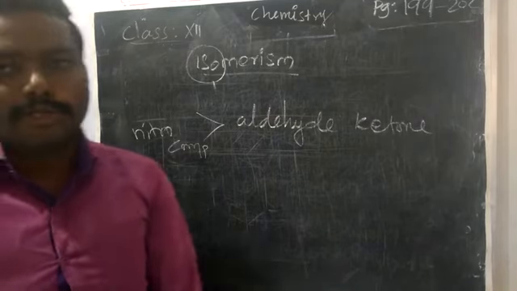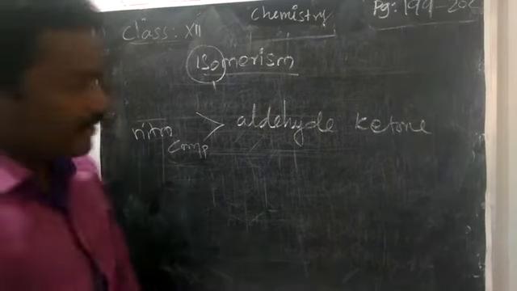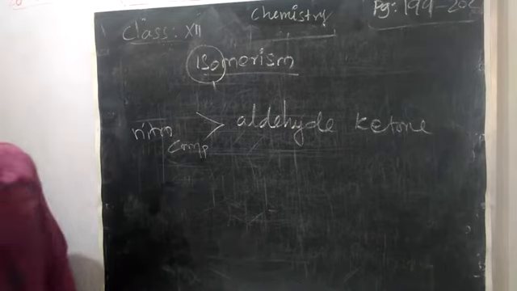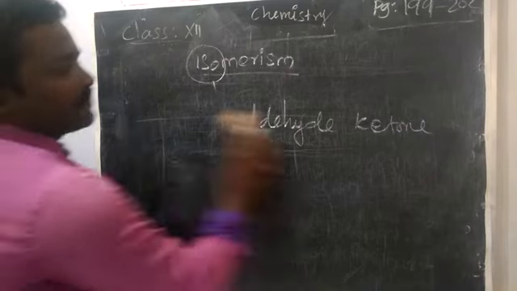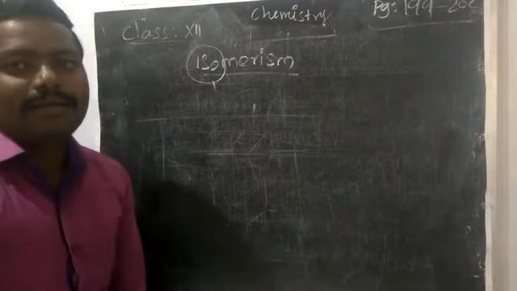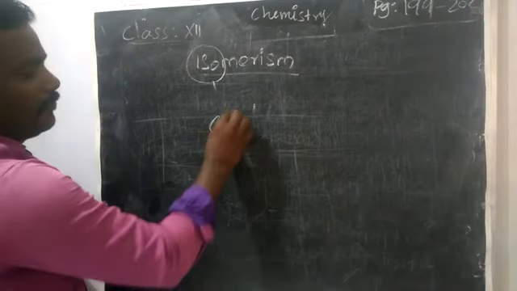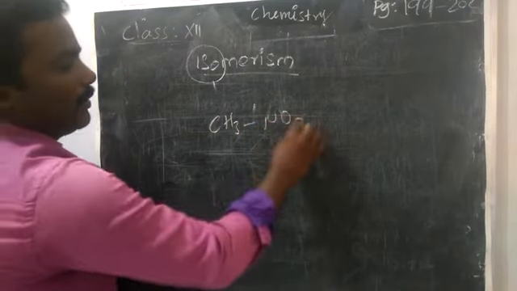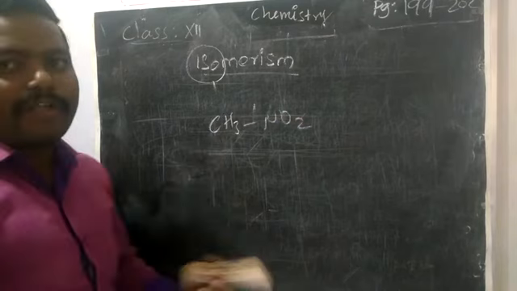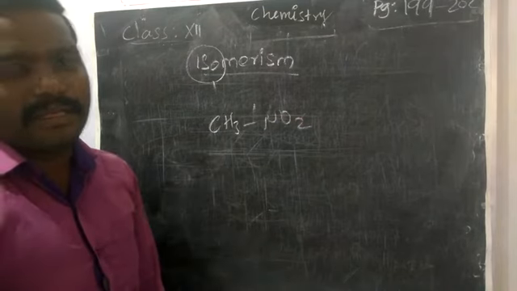Then we may compare a highly substituted alkyl nitro compound with a less substituted one. See, if you take CH3NO2, here the carbon has all three hydrogens.